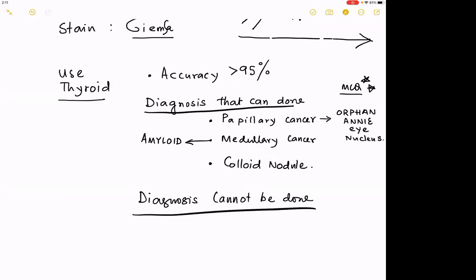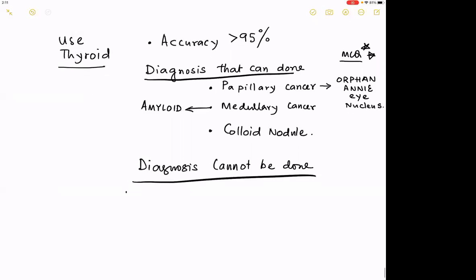We cannot do this. Is to differentiate between a follicular cancer and a follicular adenoma. We cannot distinguish this by an FNAC. Reason we are not going to talk today. When we'll talk about the rest, then we'll be talking about this again.